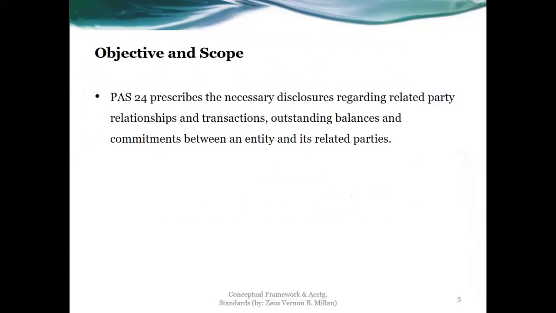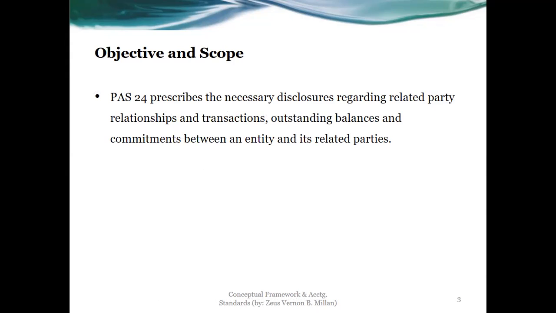So the objective and scope of IAS 24 is that it prescribes the necessary disclosures, meaning additional information in the form of paragraphs, not necessarily just the amounts, but of course there could be sentences and paragraphs of discussion about the related party relationships and the transactions between the related parties, their outstanding balances, the receivables and payables for each other, and commitments between an entity and its related parties.